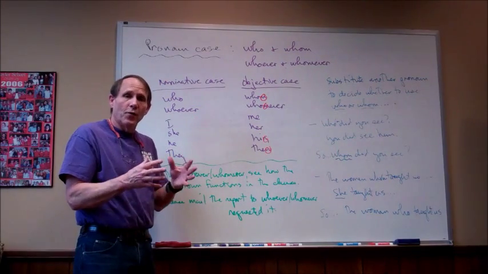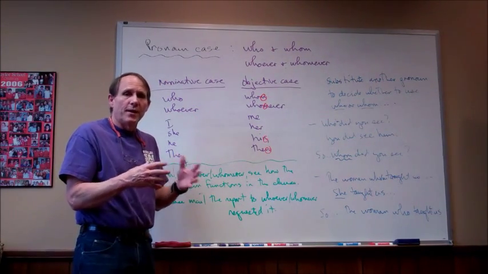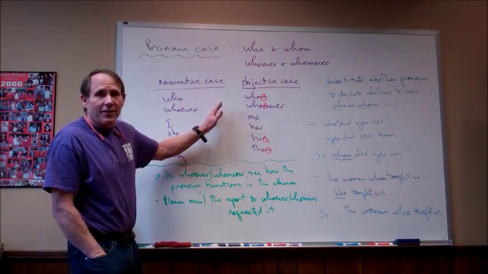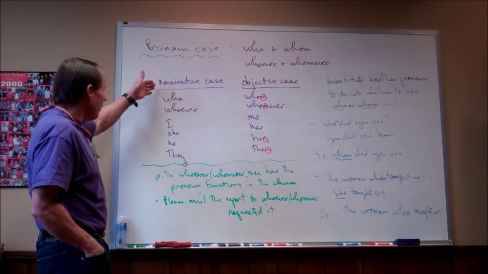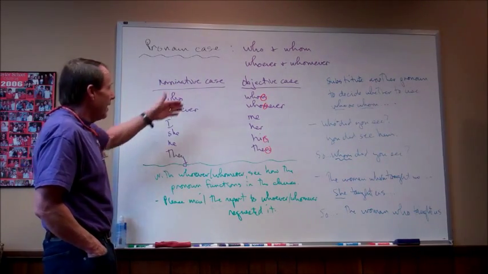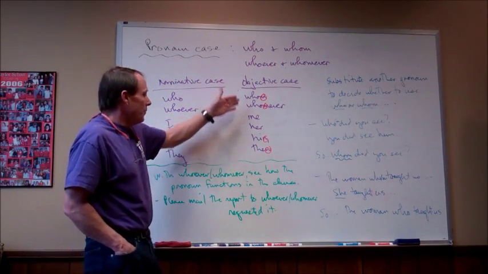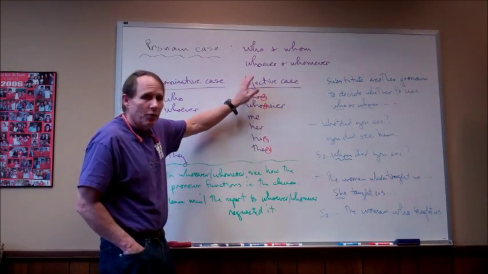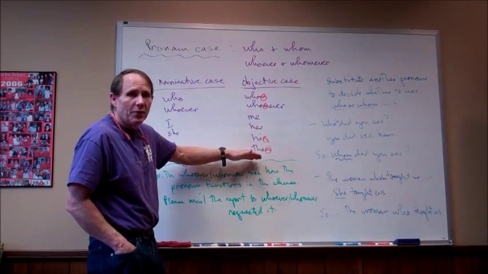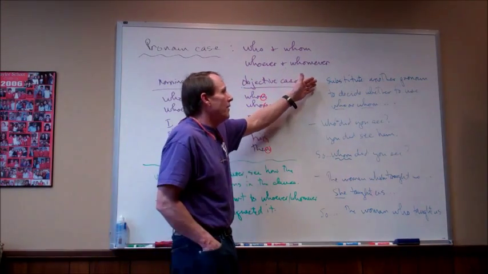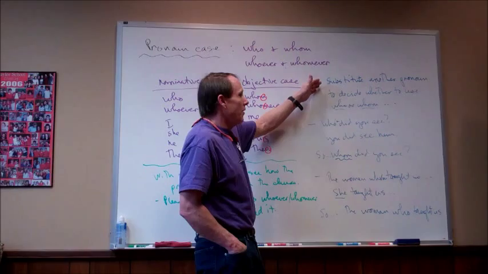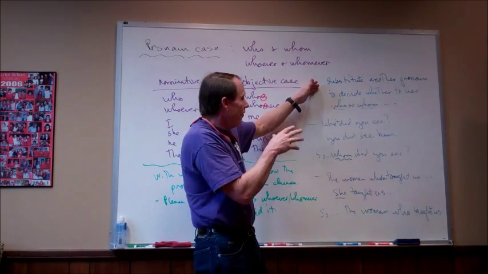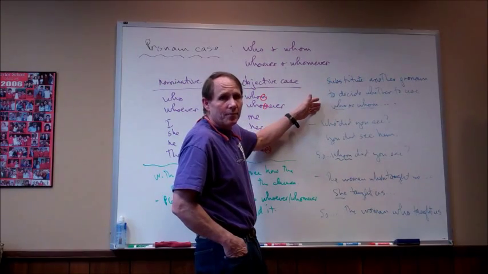I think people have started to do that, so they don't have to make this distinction. But if we want to avoid that and actually use who or whom, we need to know when to use them. This is actually pretty easy because who and whoever are nominative case, and whom and whomever are objective case. And I encourage people to remember that by the M's, so whom goes with him and them and so on. And all you really have to do is substitute a different pronoun, one of the personal pronouns that ends with am or doesn't, to decide whether to use who or whom.